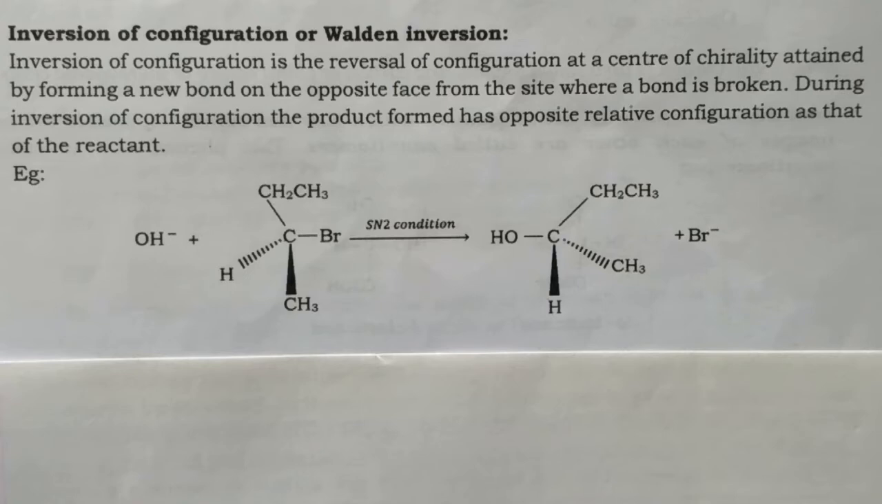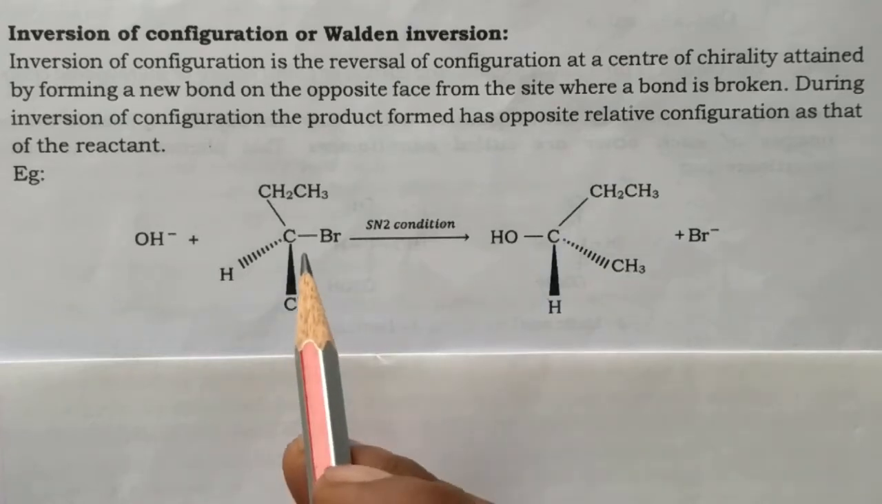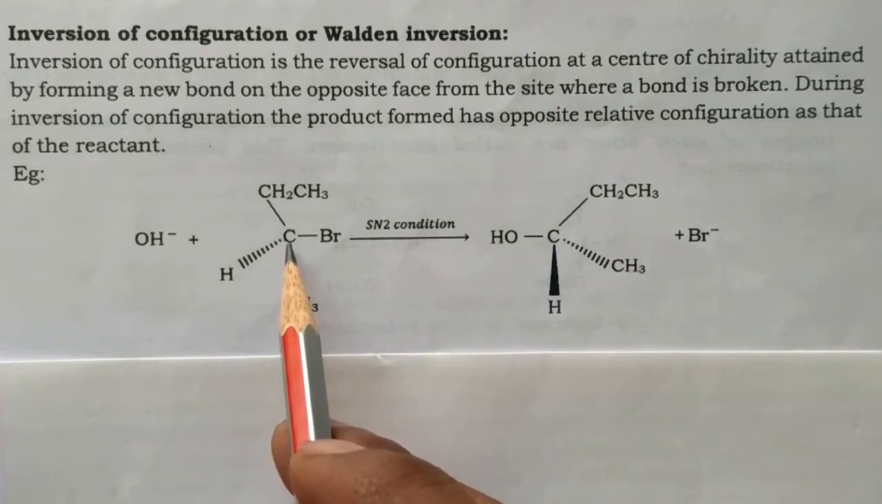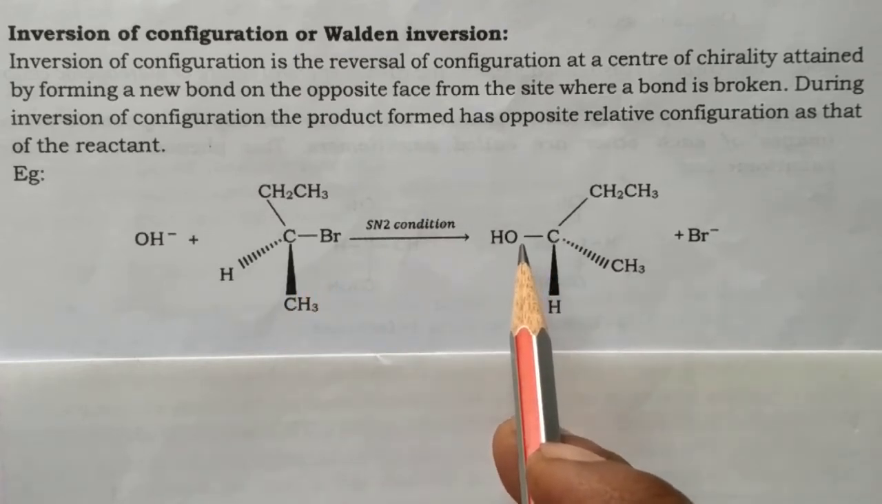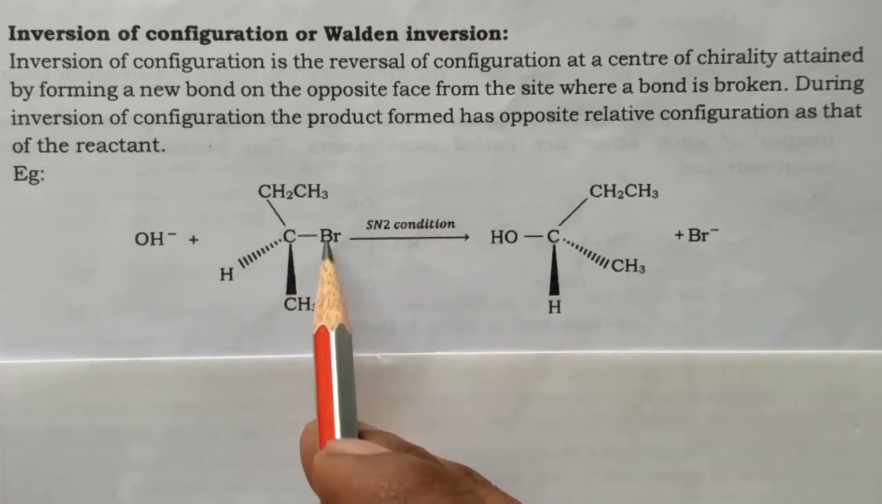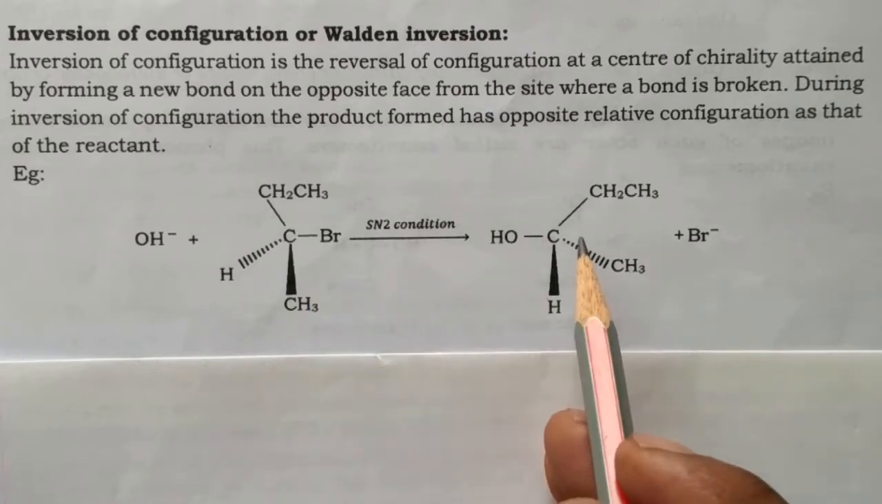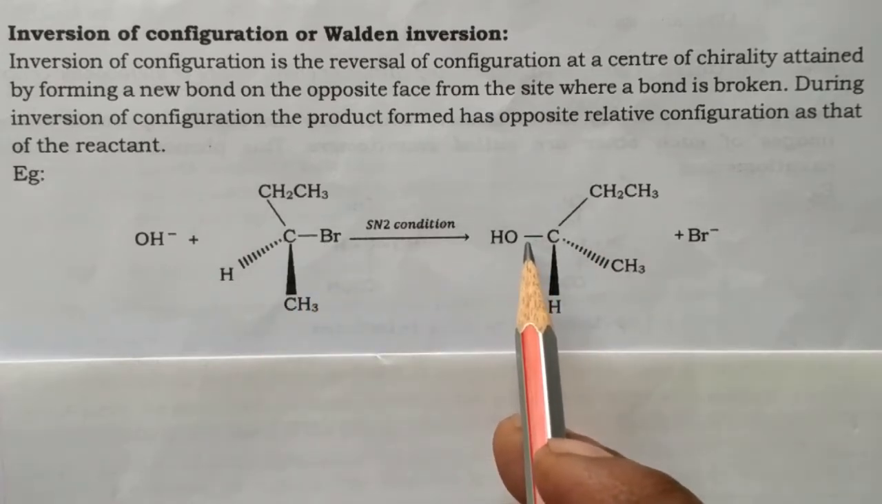It is the reversal of configuration at the center of chirality attained by forming a new bond. Here the bond is formed on the opposite face. Here you are having the C-Br bond, and on the opposite face you are having the C-OH bond. Such configuration is called inversion of configuration.